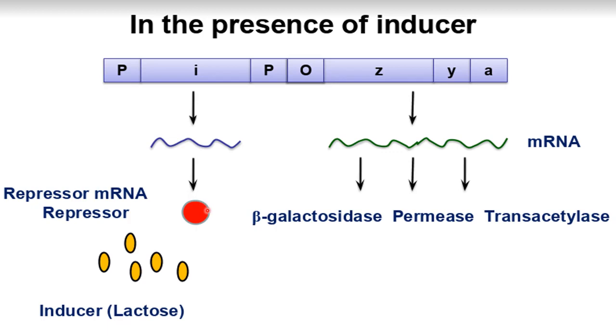When the inducer binds with the repressor, this repressor will become inactive, and now this inactive repressor will not be able to bind at the operator. That's why the operator will remain switched on and the structural genes Z, Y and A will express themselves, and that's why these genes will make the mRNA and will form the different enzymes.